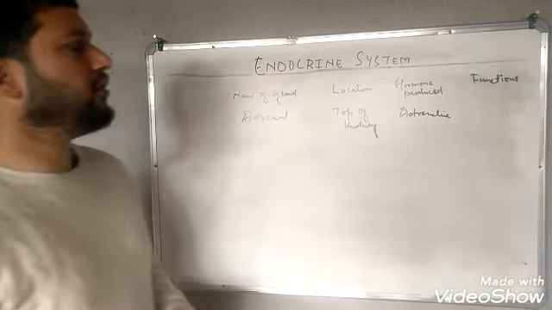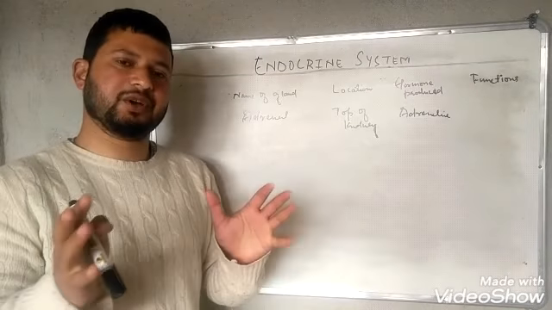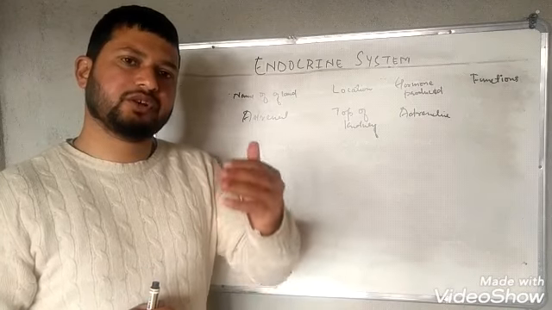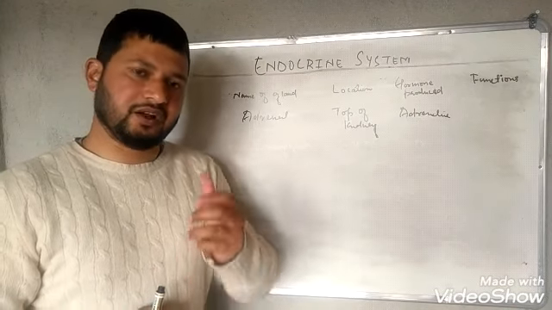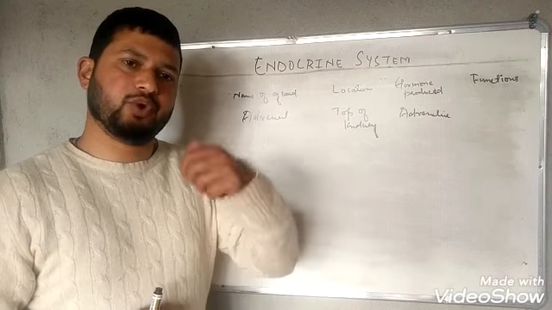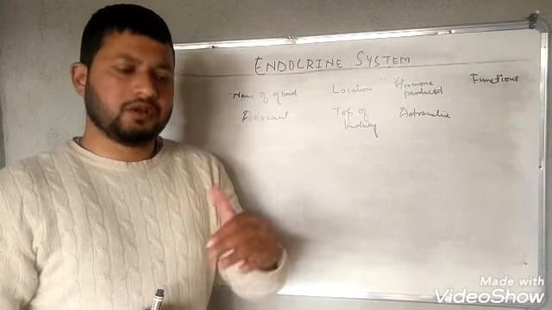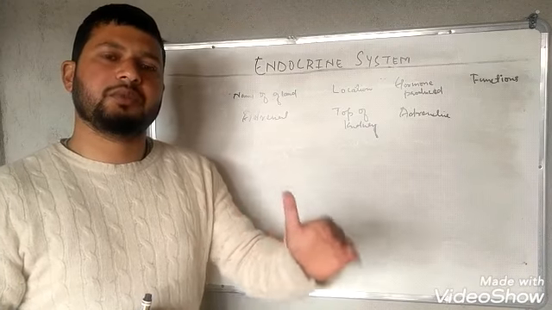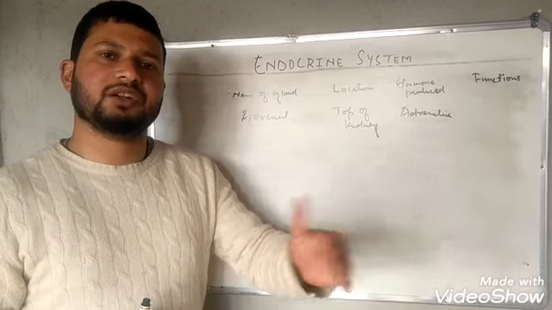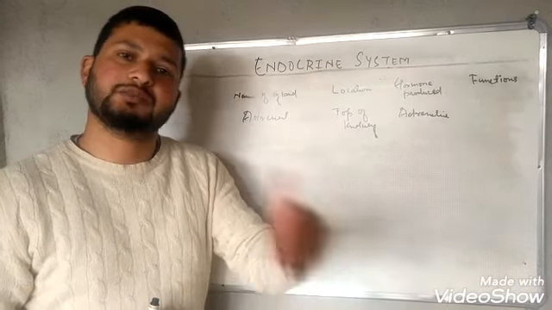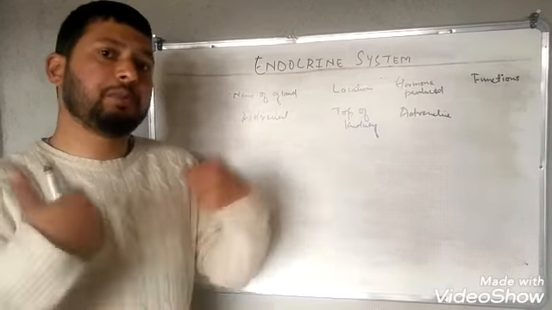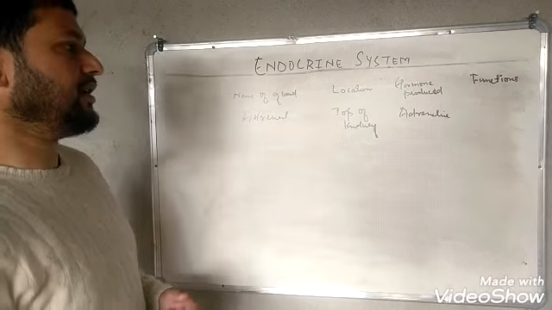It's an important hormone. It's also known as the emergency hormone because it prepares the body during emergency conditions. For example, if you are frightened by a dog or some animal, you run away, and if you see a wall of 2 or 3 meters in between, you jump over that wall. It's because of the adrenal hormone, because it prepares your body for emergency conditions.